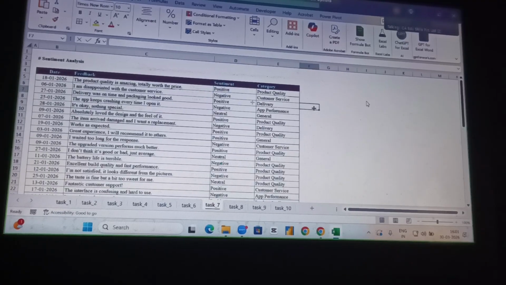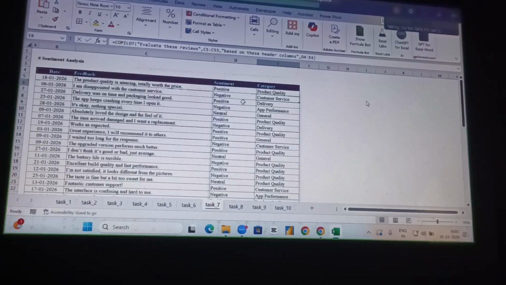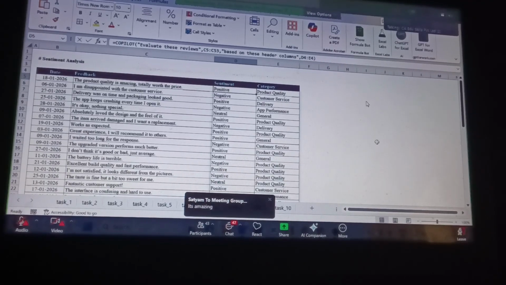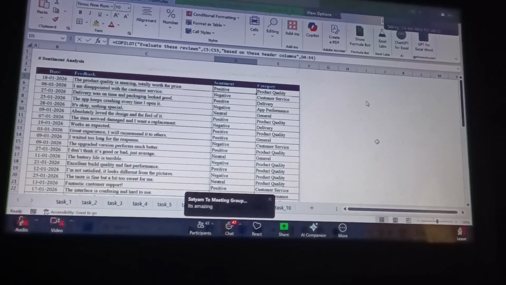So look at that. The sentiment is positive, but why positive? Because of the product quality. Negative, why negative? Because of the customer service. Positive, why? The delivery, because you see the delivery was on time and that looked good. So we can customize the prompt as per our requirement. This is called sentiment analysis. Within a second, you can create such kinds of reports. I hope you understood. Is it helpful, yes or no?